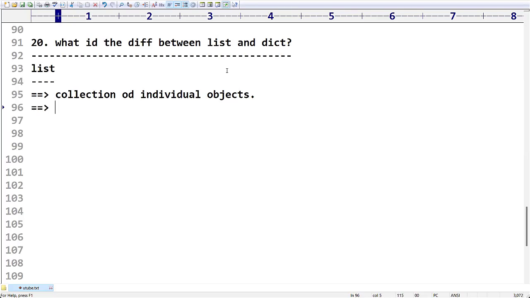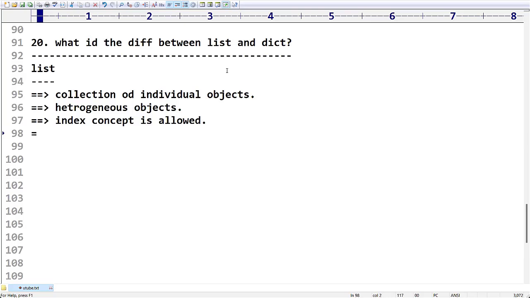In our previous questions, we have seen that list provides support for heterogeneous objects. Next, index concept is allowed. We can access the values based on indexes. Even duplicates are allowed. We can take duplicate objects also, no problem. And it is growable in nature.